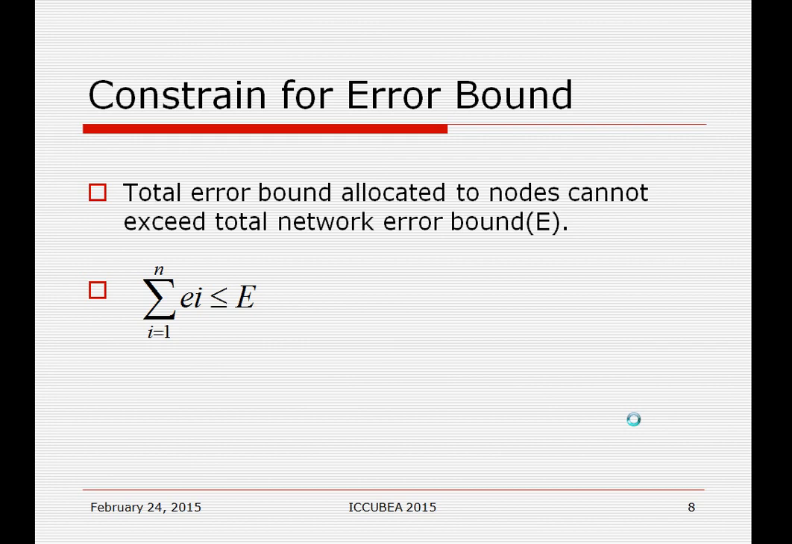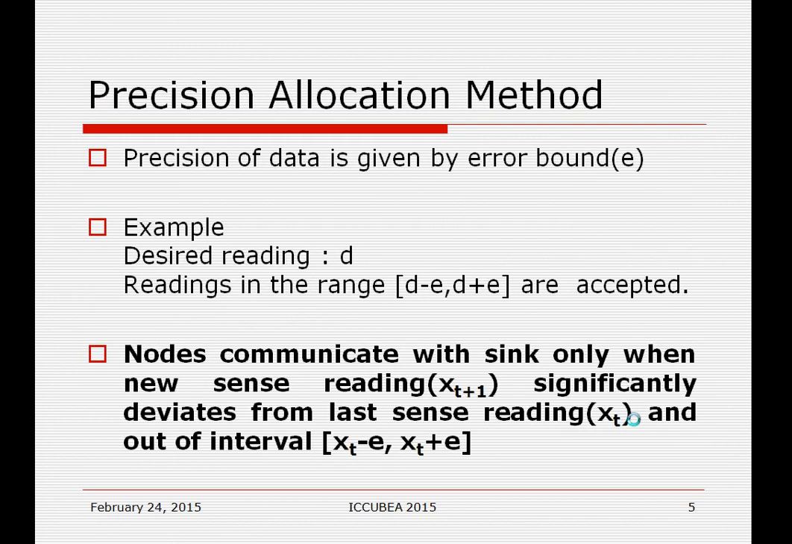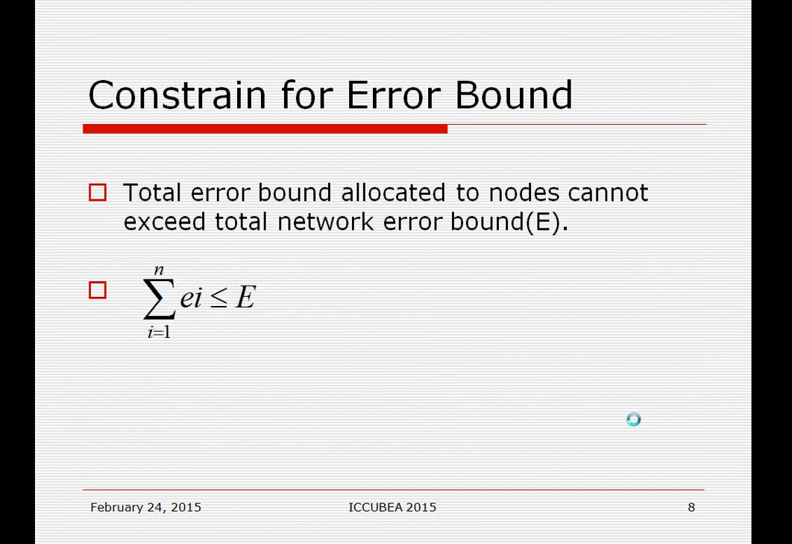After every adjustment period we change the error bound, and after a long time one node will have a very high value of error bound. So its interval will be very large, and the new sense reading will never go out of this interval, so that node will never communicate with the base station. This kind of problem can be solved if we put this constraint. So all nodes will communicate with the base station only when this constraint is satisfied.